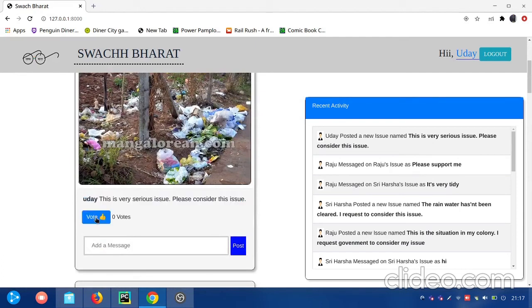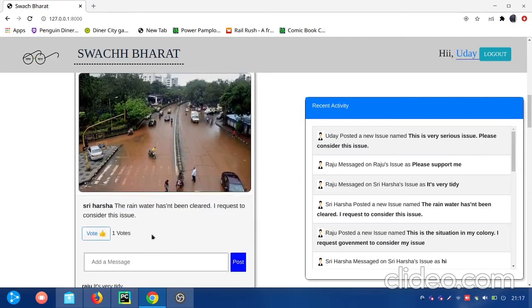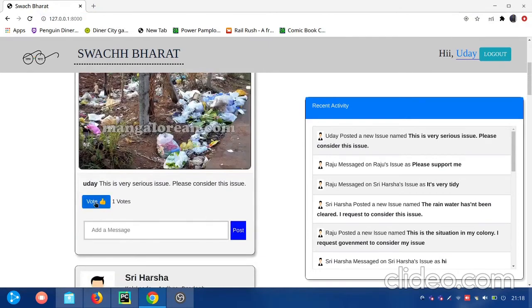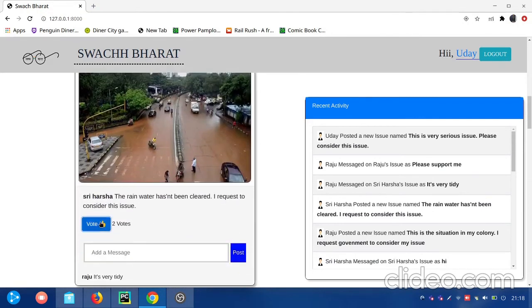We can also upvote an issue. If we upvote this issue, it automatically registers the vote and the count increases. I have used Ajax calls here for upvoting so that the issues are upvoted on the spot, without page reloading. If an issue is already upvoted by us, it is not upvoted another time. If we click again, the vote is removed and the count decreases like this. Here also I have used Ajax calls.